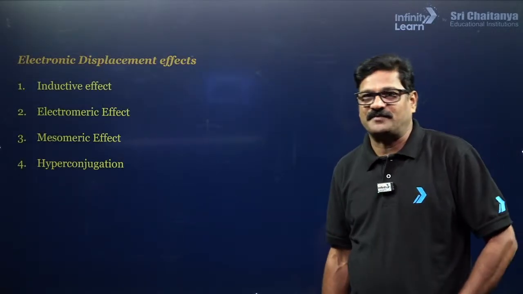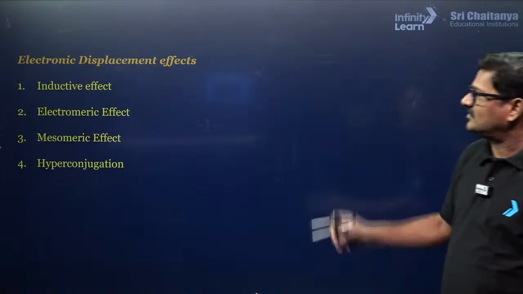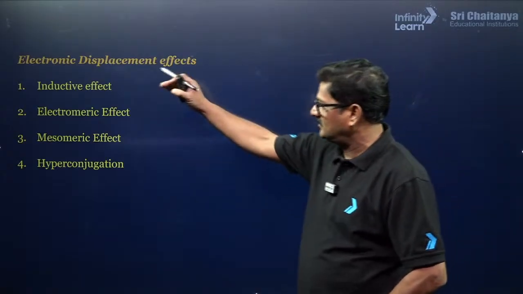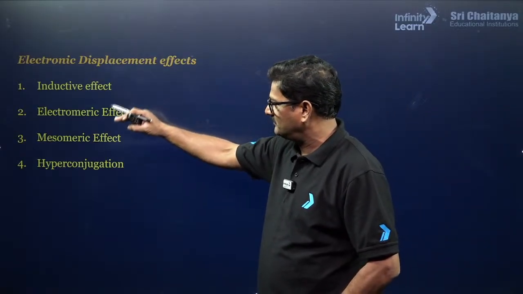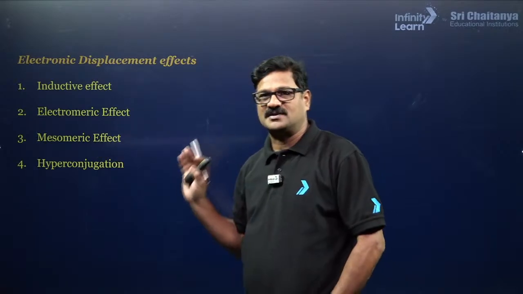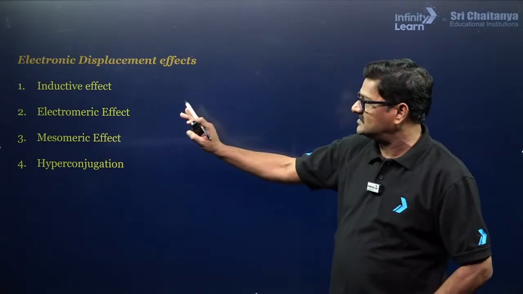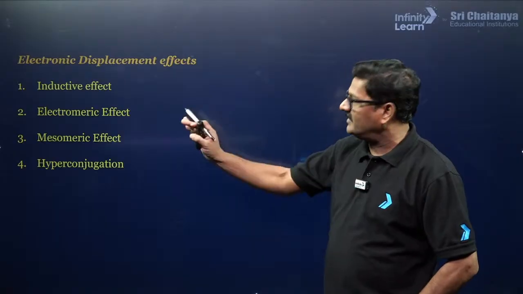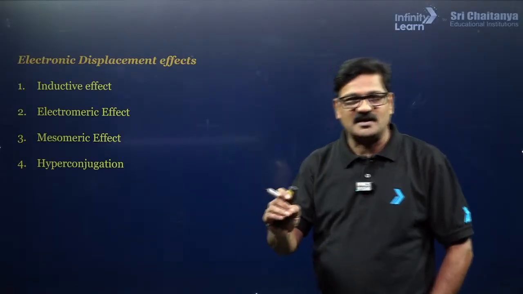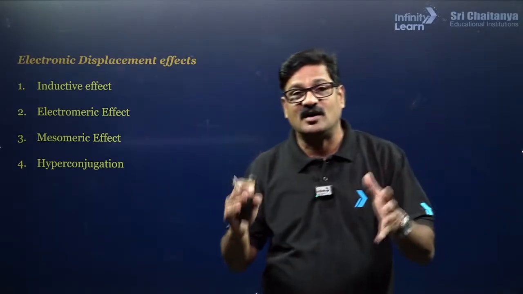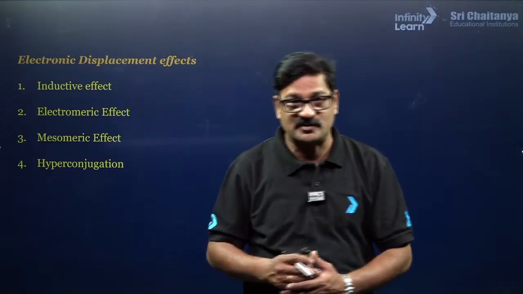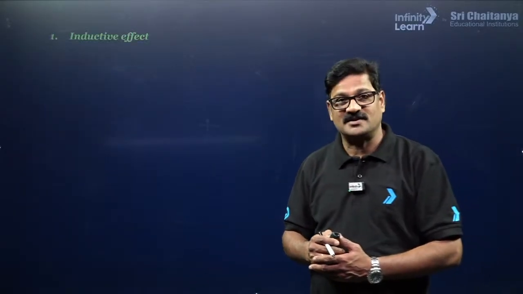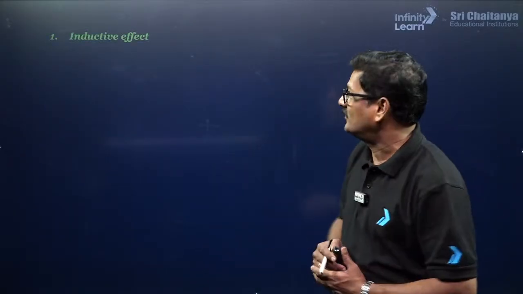Electron displacement effects. Dear children, in the electron displacement effects, you have inductive effect, electromeric effect, mesomeric effect, and hyperconjugation. We will be discussing these effects in detail and their applications also. Their applications can give you insight into how a chemical reaction takes place in organic chemistry. Dear children, let's jump directly into inductive effect.